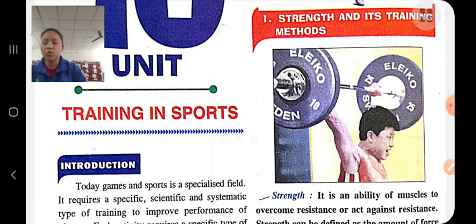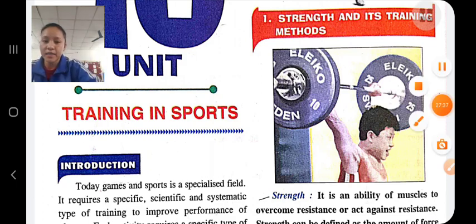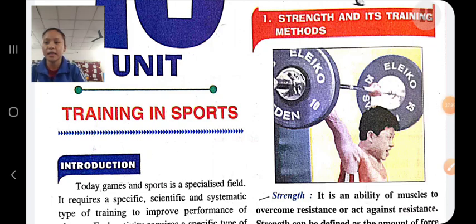In this there are also two types: static and ballistic. In static, you stretch your joint slowly and hold the final position for a few seconds, for example doing chakrasana.